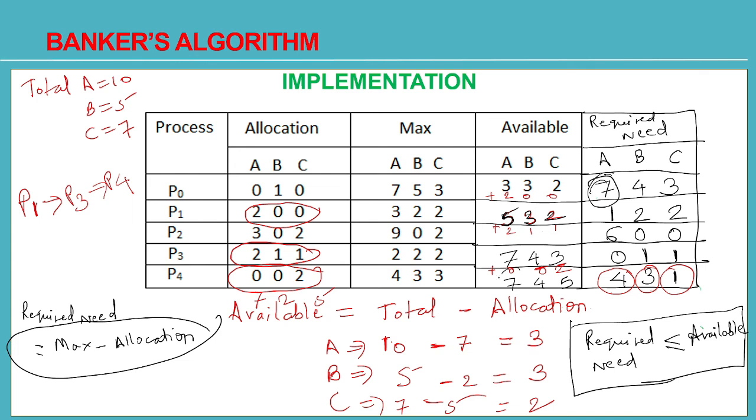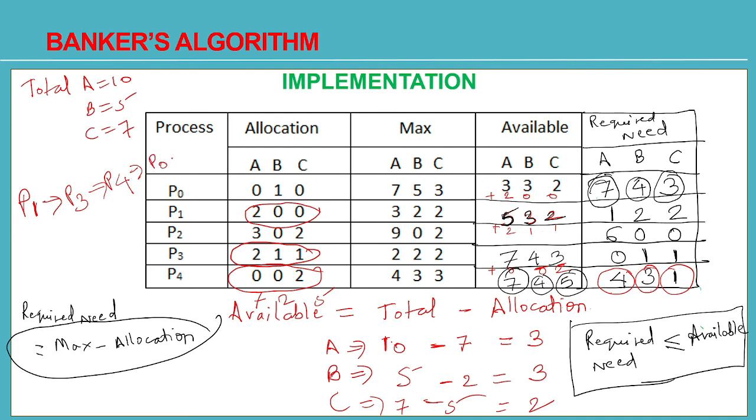Yes, 7 are currently available. 4 are needed of type B, and 4 are there with the system. And 3 instances of C are needed, and 5 are there with the system currently. So the system can fulfill P0's request now. So you will fulfill P0's request and P0 will complete its task. So next P0 will get executed.